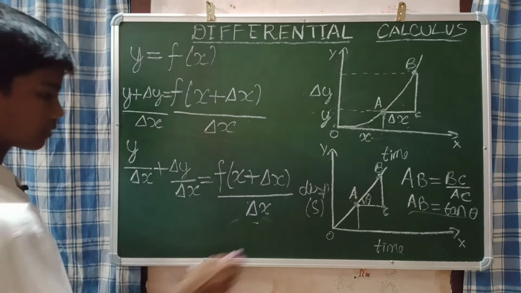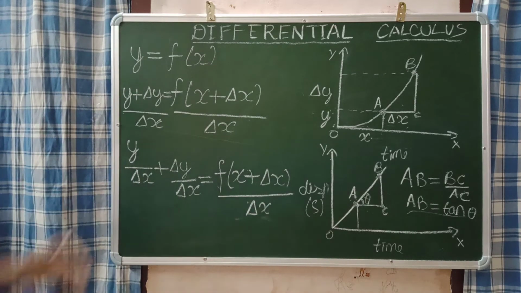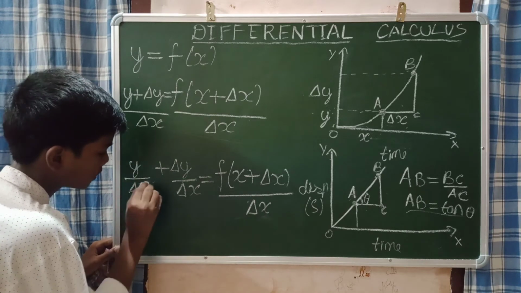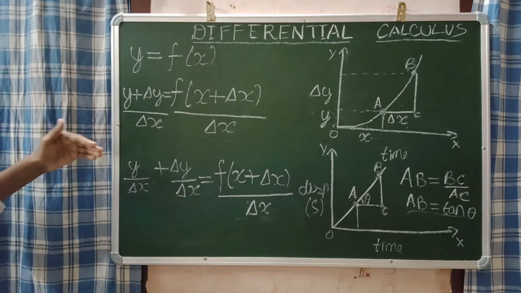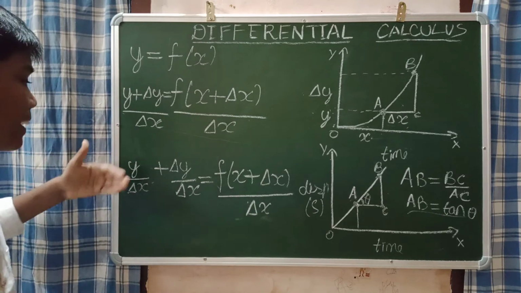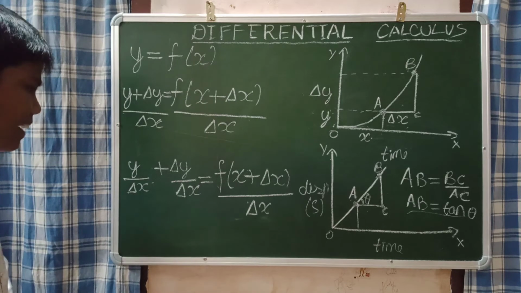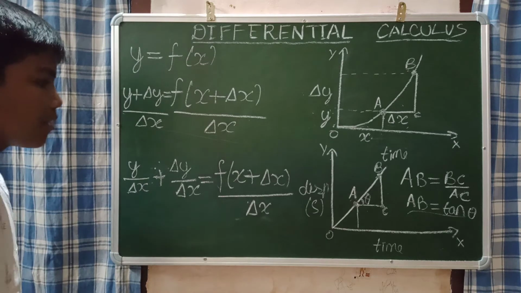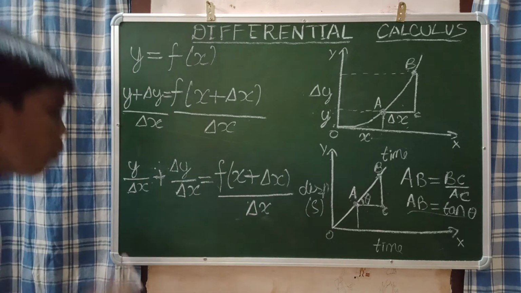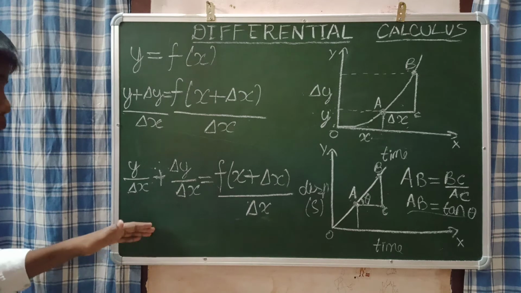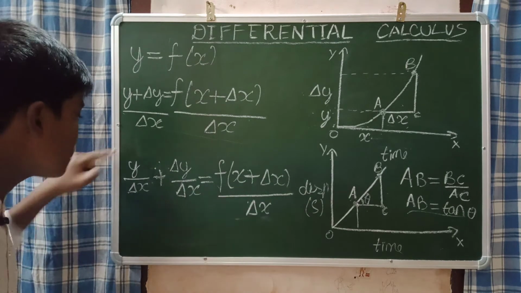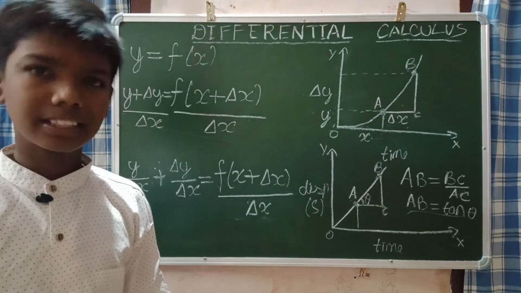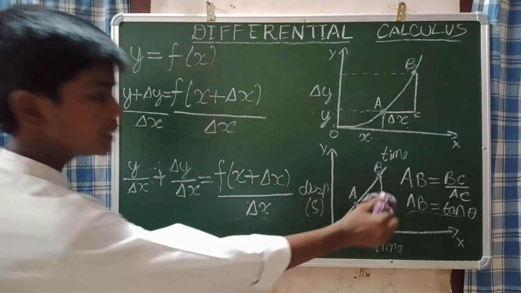As I did this, y plus del y by delta x may be written as y by del x plus delta y by delta x. As usual, all know that. Now, f of x plus delta x divided by delta x. Now I am going to take this y by del x to the right hand side. When the y by del x goes to the right hand side, it will become minus y by del x. I will rub this because this is not important.